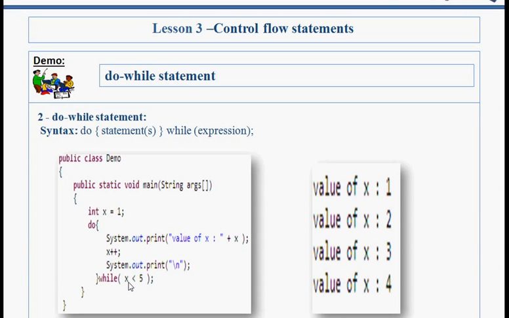So 2 is less than 5, so it will print 2. Up to 4, this loop is going to continue.